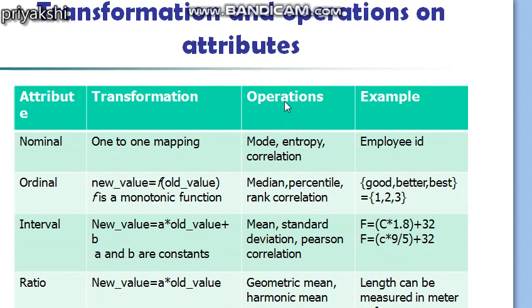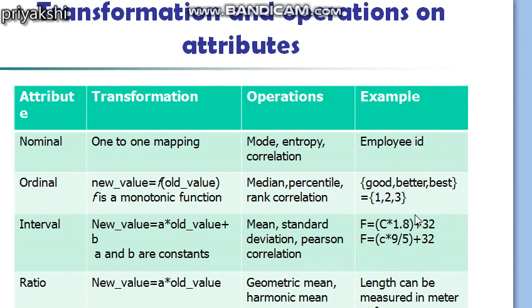And you can see the statistical operations valid on an interval attribute are mean, standard deviation, and Pearson correlation. For example, the temperature in Fahrenheit and Celsius scales differ in the location of the zero value, as we know, and the size of the degree, which is 32.